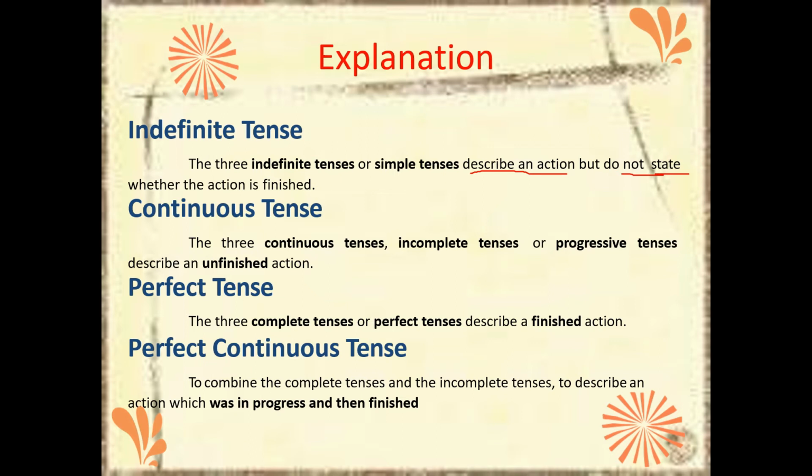Understood? Now we go for continuous tense. The three continuous tenses are incomplete tenses or progressive tenses. These are present continuous, past continuous, like that. These are the incomplete tenses. The name itself is saying that it describes an unfinished action.